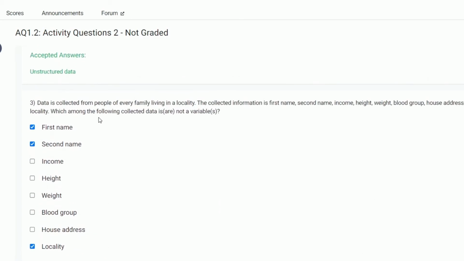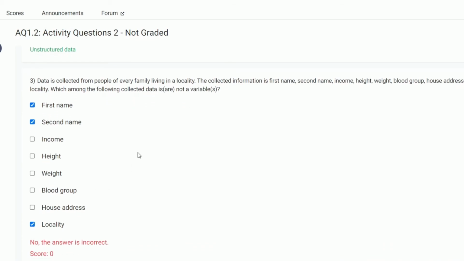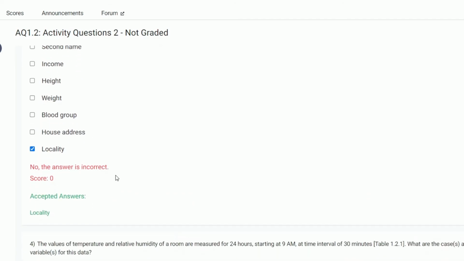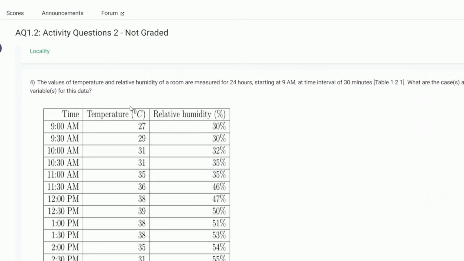Accepted answer: locality. The question is which among the following collected data is not a variable? Locality is not a variable. First name, second name is a variable, not cases. Cases are Ram, Shyam, Sonu, Manu, like this. Locality is not a variable because it is the same for the people of the same locality.